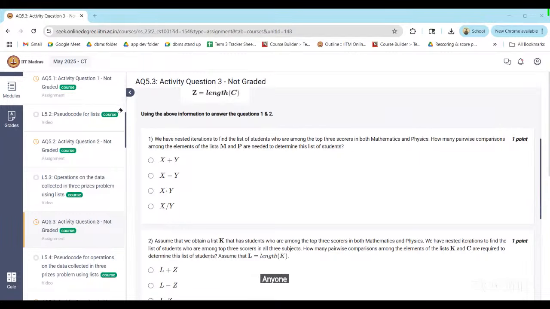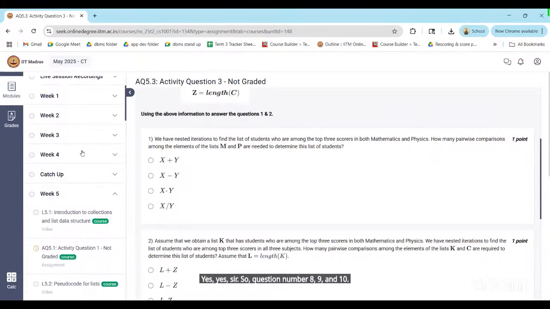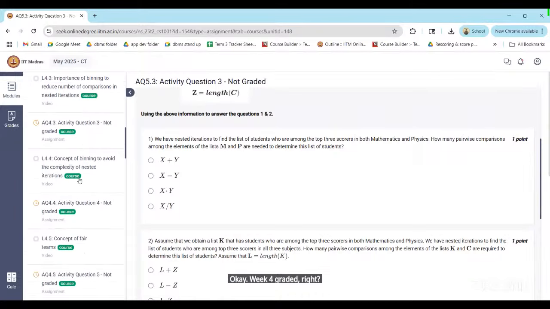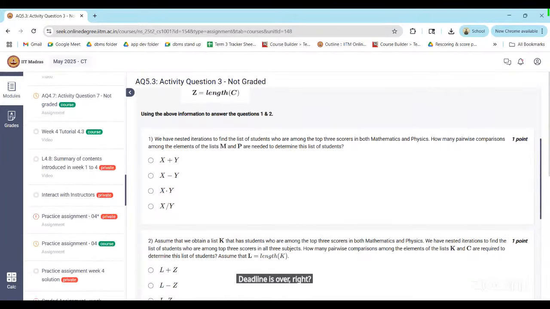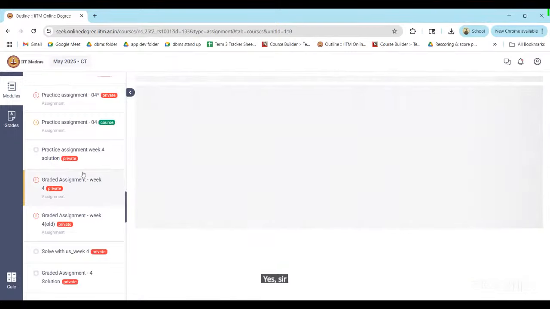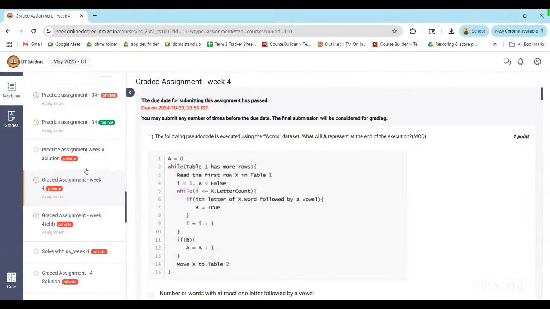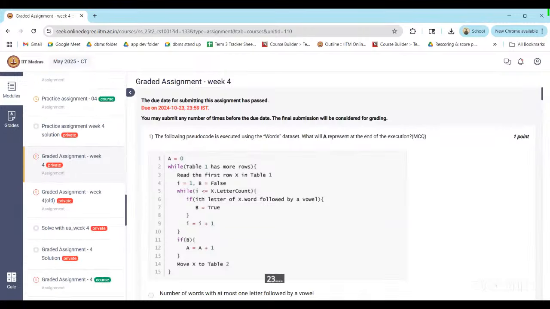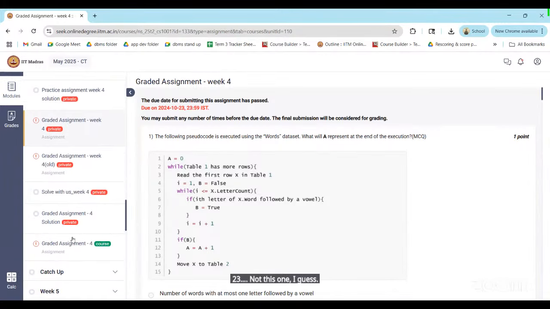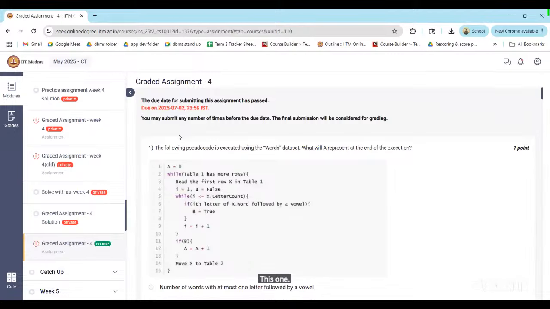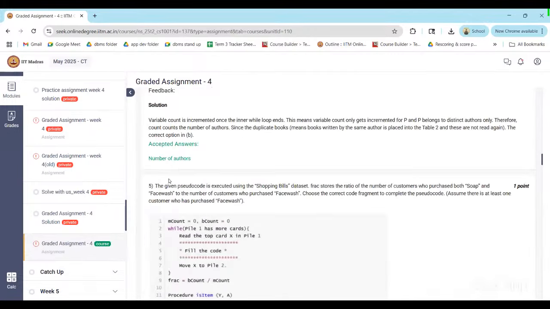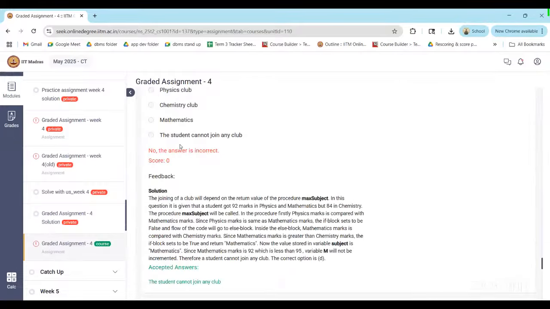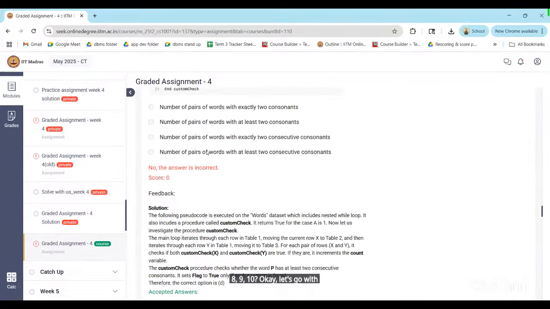Anyone have a doubt in the week 4 graded assignment 1? Someone asked. Okay. So question number 8, 9, and 10. Week 4 graded, right? Deadline is over, right? Yes, sir. Okay, let's go with 8 first.